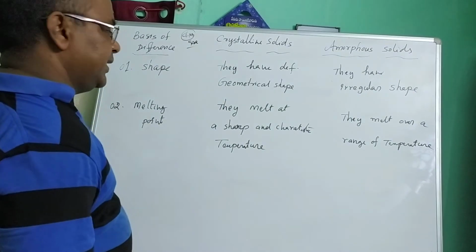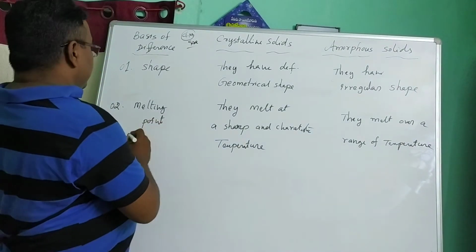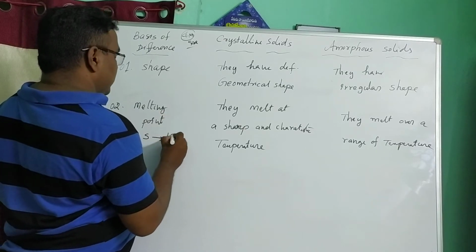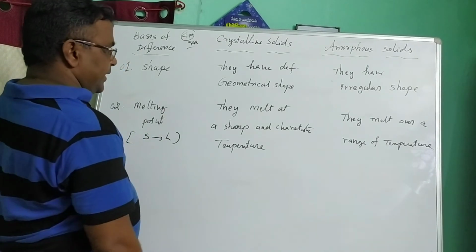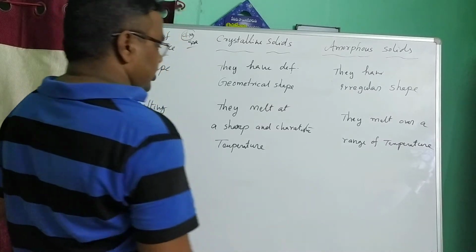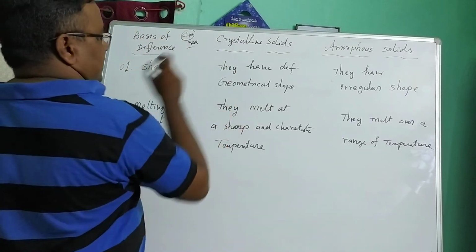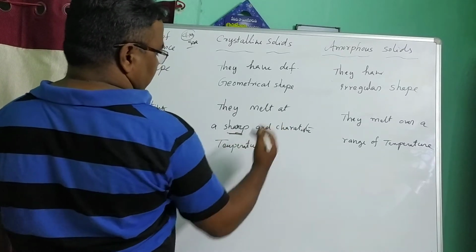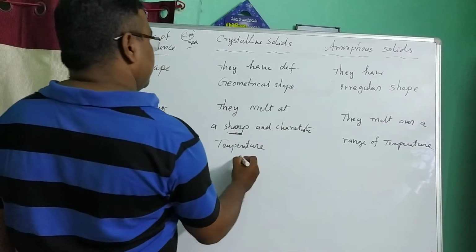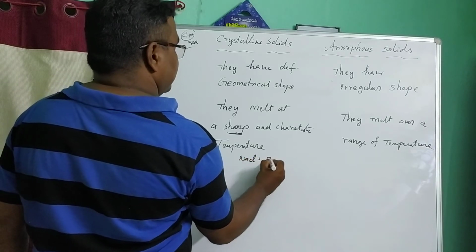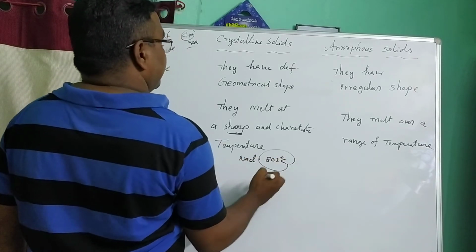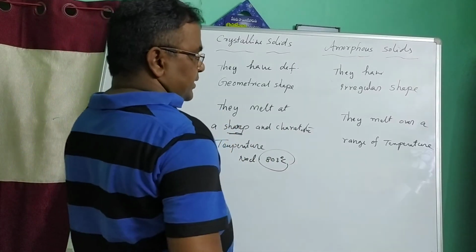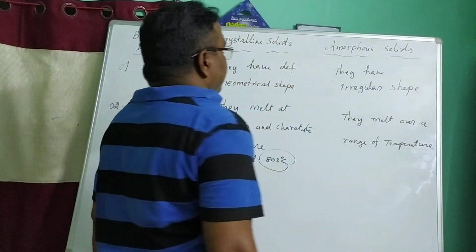Second one, melting points. What is melting point? It is the temperature where a solid converts to liquid. Crystalline solids melt at a sharp and characteristic temperature. For example, sodium chloride melts at 803 degrees centigrade, a sharp and characteristic temperature. Amorphous solids melt over a range of temperatures.